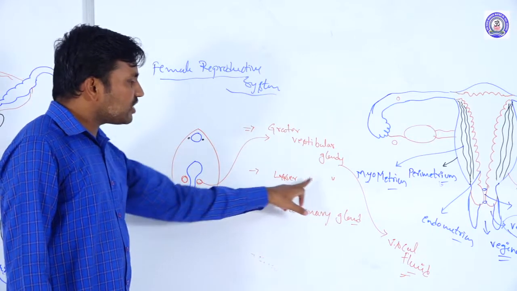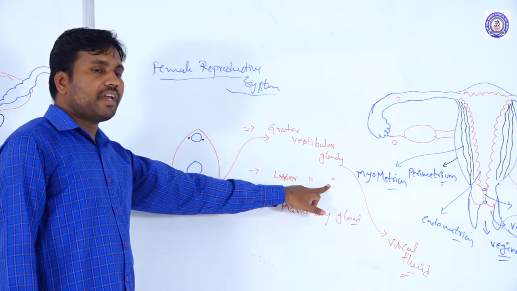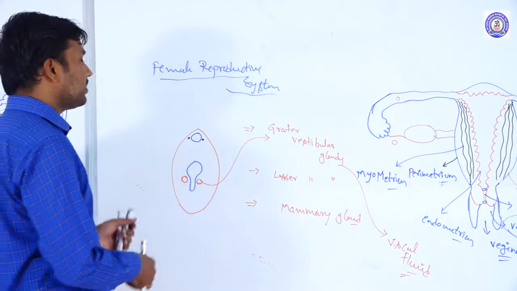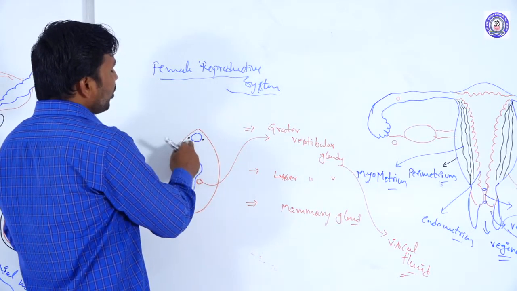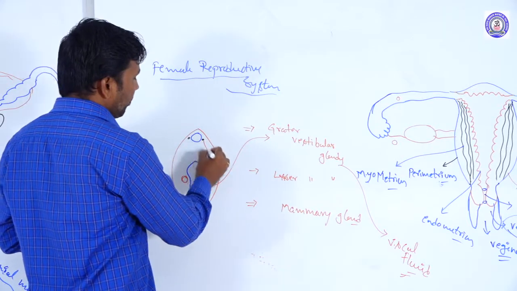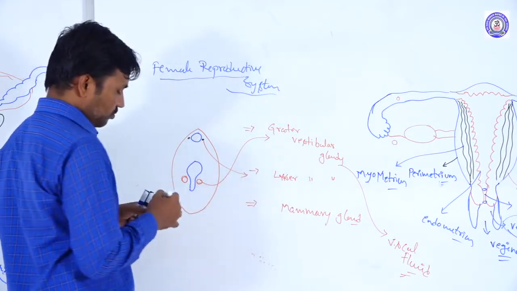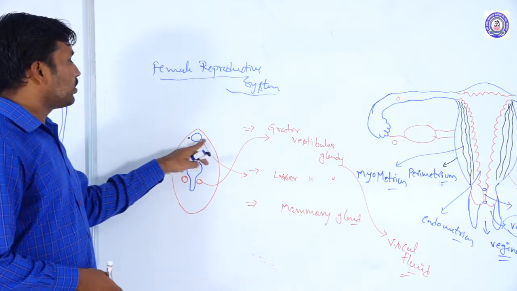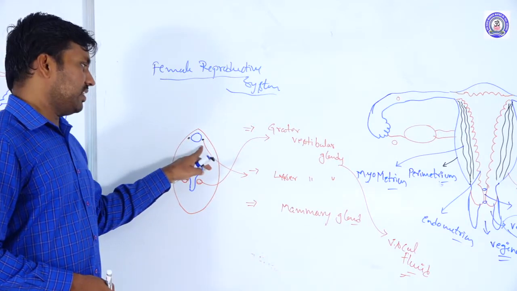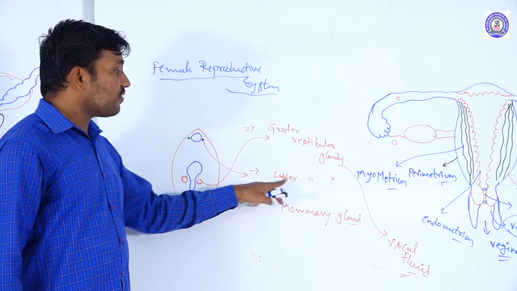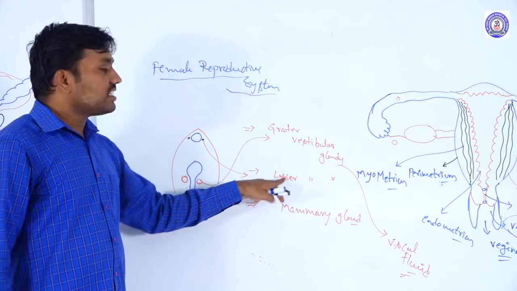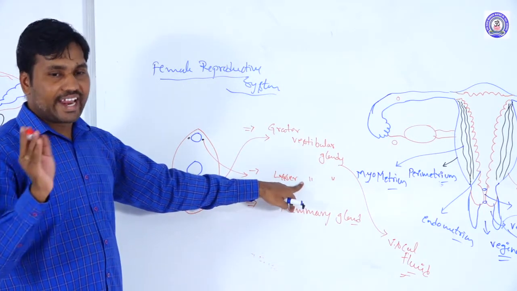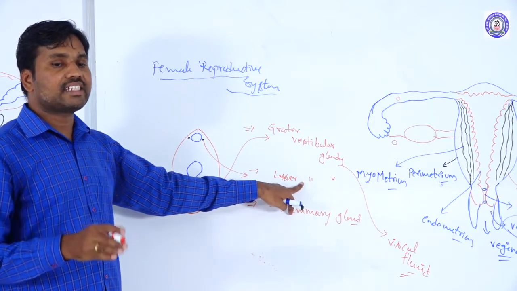And the lesser vestibular glands are also present. A pair of lesser vestibular glands are present on both sides of the urethral orifice, as small openings. These are called lesser vestibular glands. These are similar to the Cowper glands or the bulbourethral glands of the males.